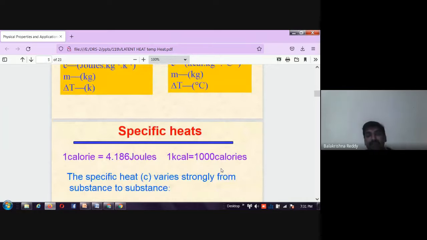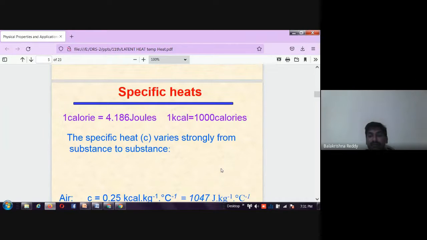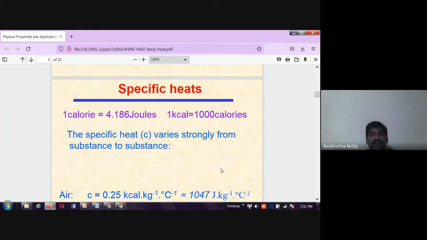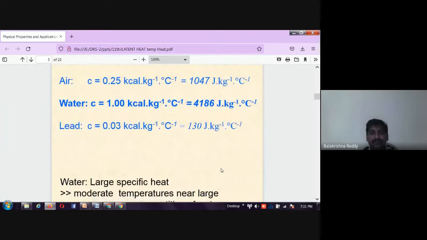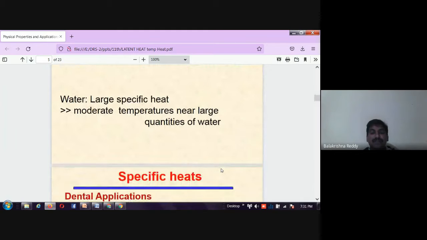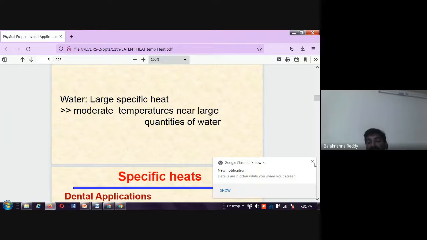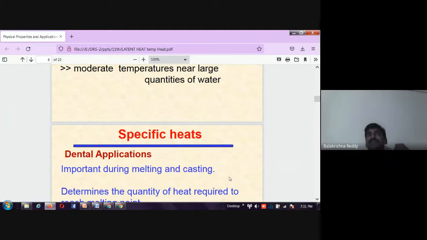Let us look at the specific heats of different substances. We always measure heat in terms of calories, where 1 calorie equals 4.2 joules, or 4.186 joules. Now consider a substance with a large specific heat capacity. It will not absorb heat energy very fast, and once it has absorbed it, it will also not give up its heat energy very soon.